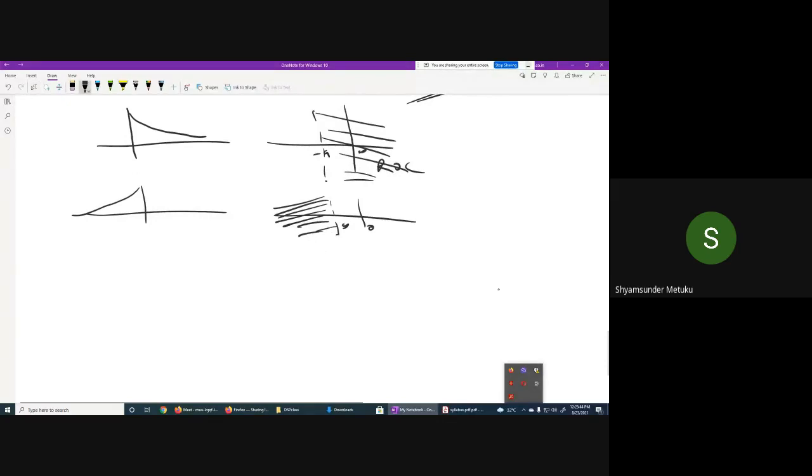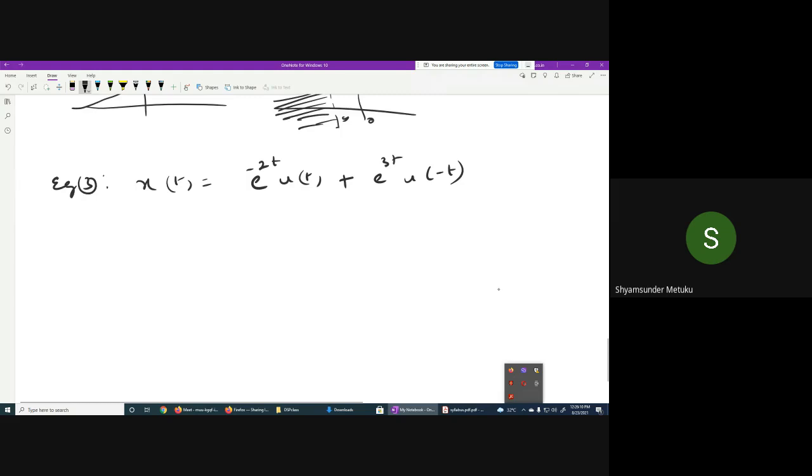Now I'll give you the third one. Third signal, example: x of t is equal to e power minus 2t u of t plus e power 3t u of minus t. Can you tell me what is its Laplace transform? 1 by s plus 2 minus 1 by s minus 3, isn't it? Yes, sir.